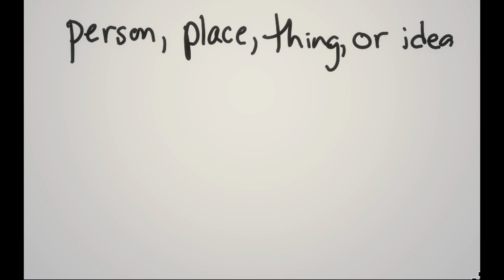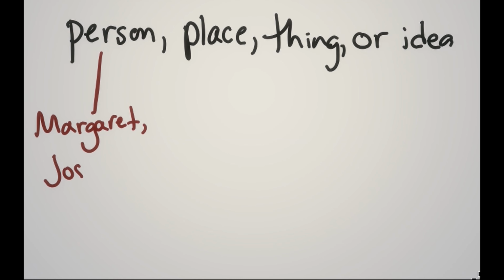So I'm sure that you can figure out what each of these categories means, but we're still going to go over examples anyway. So, person, this is going to include names like Margaret or Joseph.